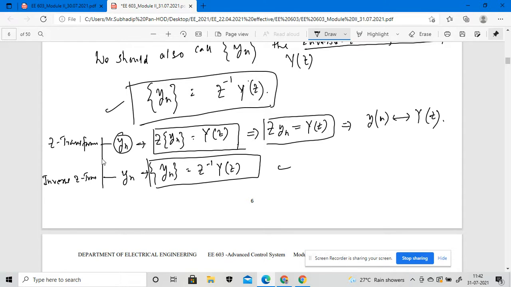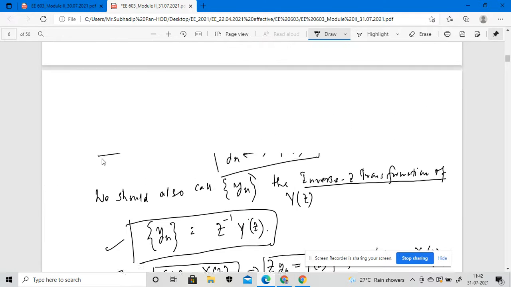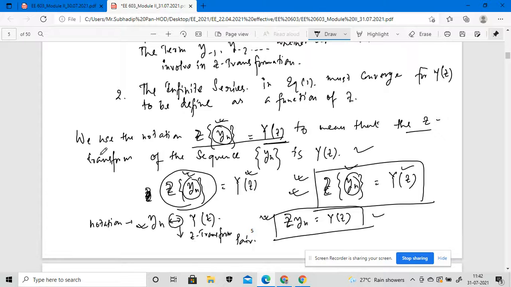Right? So that is the thing. Is it clear up to this? Is there any question up to this part? Tell me if you have any question.